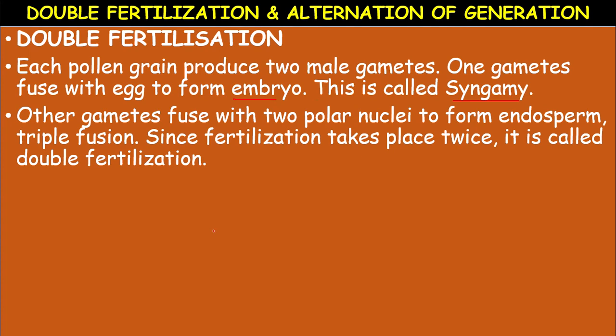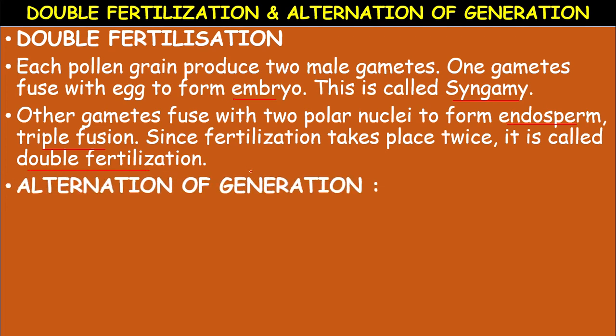The other male nucleus fuses with the secondary nucleus or two polar nuclei to form endosperm. This is the second fertilization, called triple fusion. Such fertilization takes place twice, so it is called double fertilization, triple fusion. It is the characteristic feature of angiosperms.